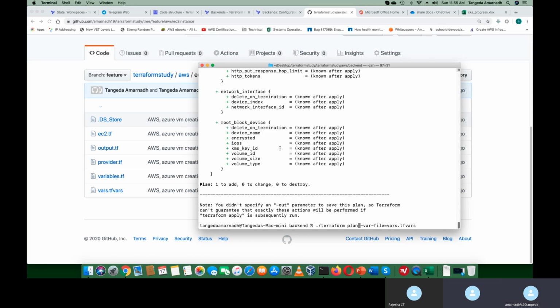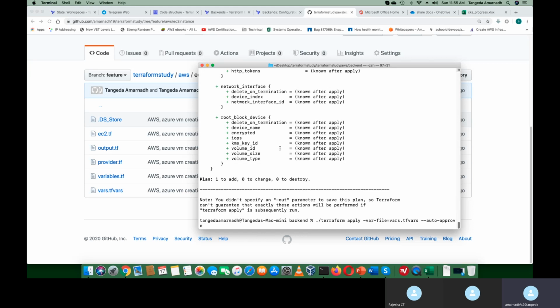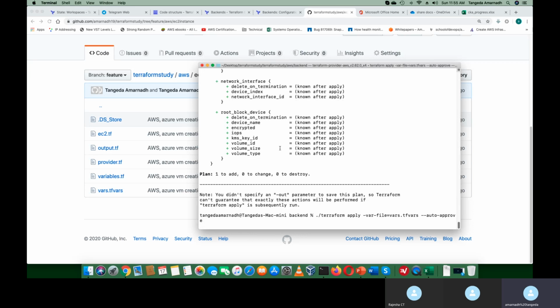In apply, there is a small trick when you're doing it in a CI/CD pipeline. They will not get any option to press yes or no. You use this option so it won't ask your permission to execute. It simply goes straight ahead: auto approve.